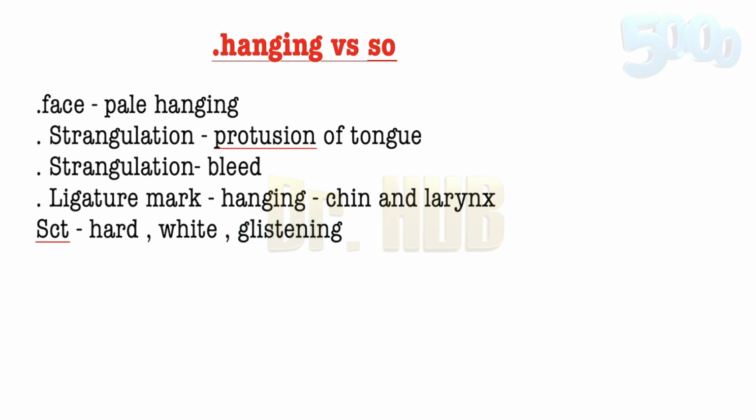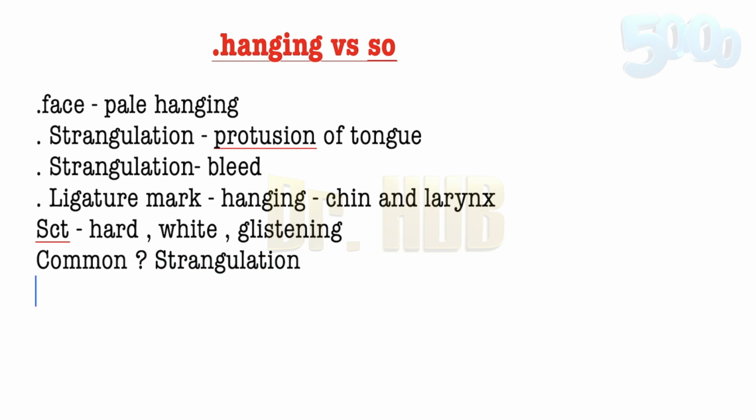Next, we move on to the abrasion and the ecchymosis. Abrasion and ecchymosis are very common in case of strangulation, very rare in case of hanging. The injury to the muscles of the neck: the muscles of the neck are going to be injured in case of strangulation, whereas in hanging, it is rare. So what is common in strangulation is abrasion and ecchymosis as well as injury to the muscles of the neck.